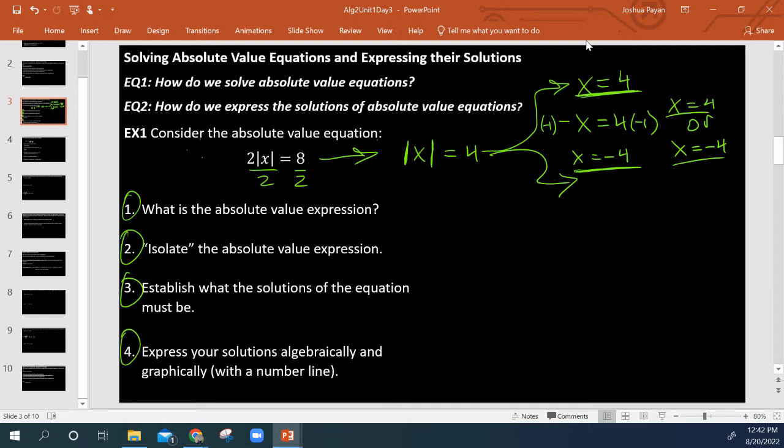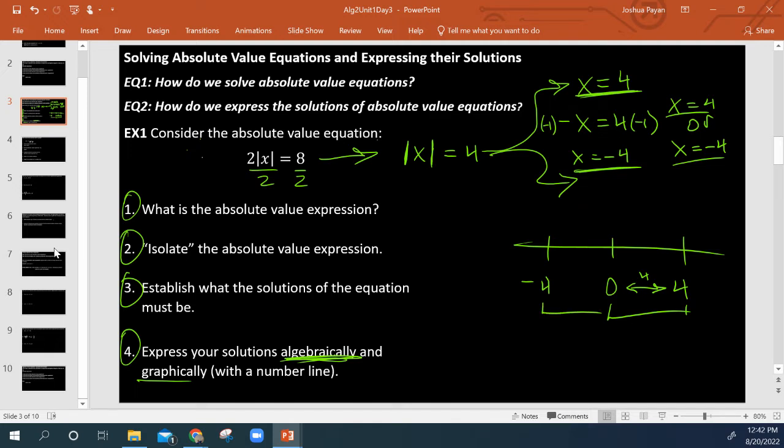That's us expressing it algebraically, but we need to express it graphically. Graphically is just going to literally be a graph. If we're saying absolute value of 4, there's two numbers that have that. One is positive 4, which has an absolute value of 4. That's the distance from 0 to 4. The other is going to be negative 4. That also still has a distance of 4.